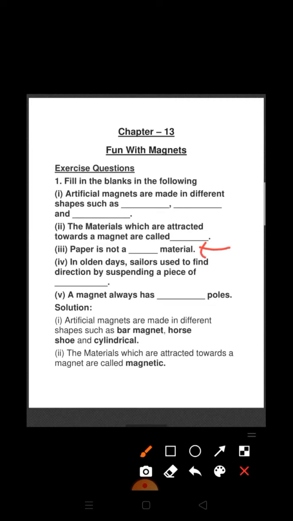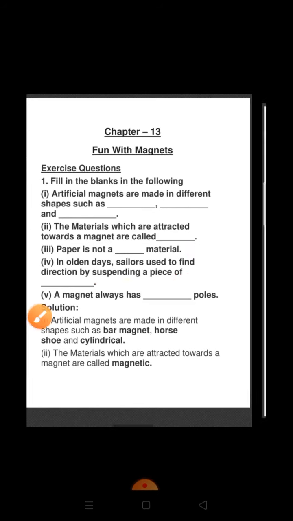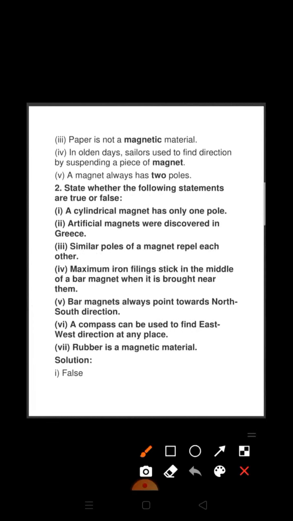Next, in olden days, sailors used to find direction by suspending a piece of dash. In olden days, what did the people use to find out the direction? They used a magnet. So the answer for the fourth fill-up is magnet.